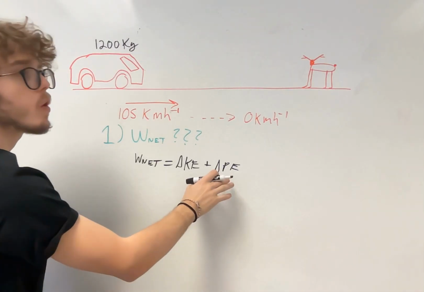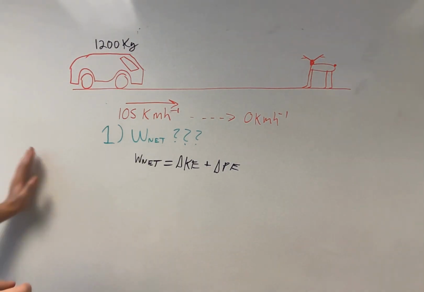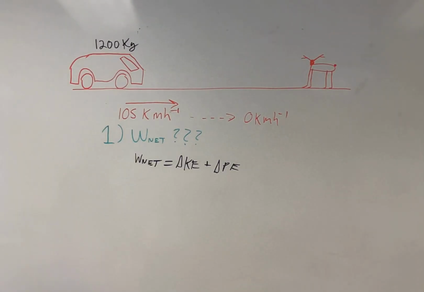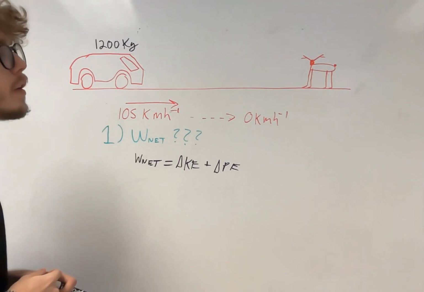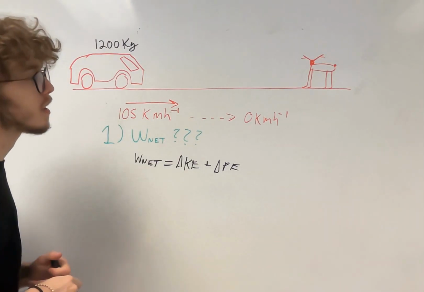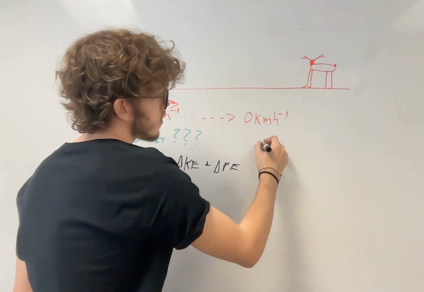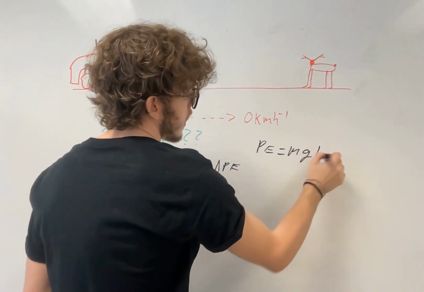Are we changing our potential energy? Okay, so as we go from 105 kilometers to 0 kilometers, are we gaining any potential energy, i.e. energy based on position? Well, you would say no, right? Because our position, although it's changing in the x direction, we know that potential energy is equal to mass, gravity, height.